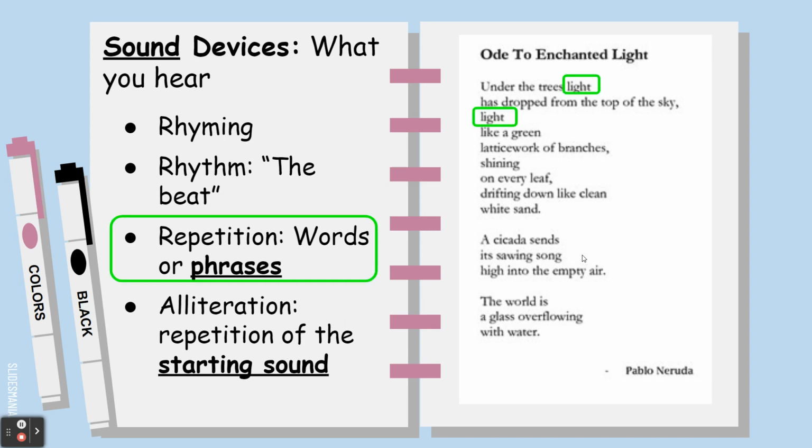So in Ode to Enchanted Light, we have a little bit of repetition here. Light is repeated a few times. And we even have some alliteration. A cicada sends its sawing song. All of those sounds close together are alliteration. Even though cicada starts with a C and sawing song starts with an S, it's all alliteration because the sound is the same. All right, take a moment, make sure that your notes for this page are filled out.